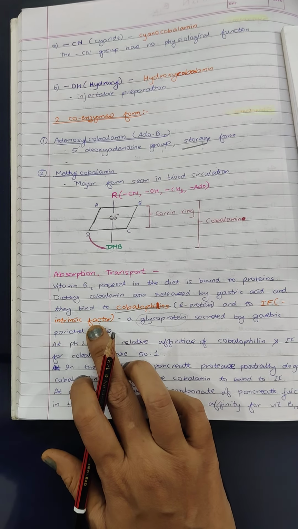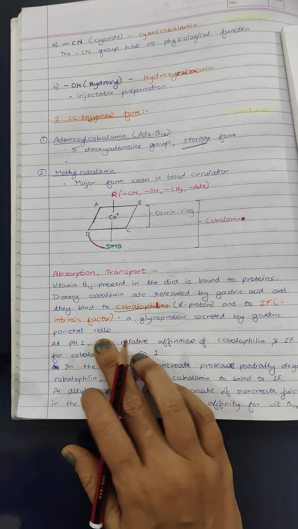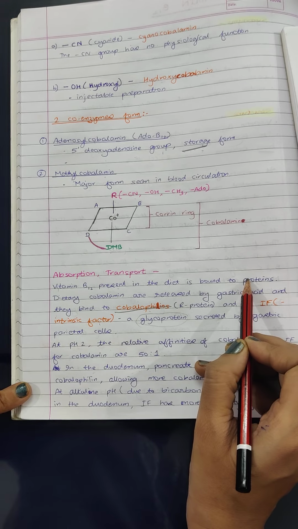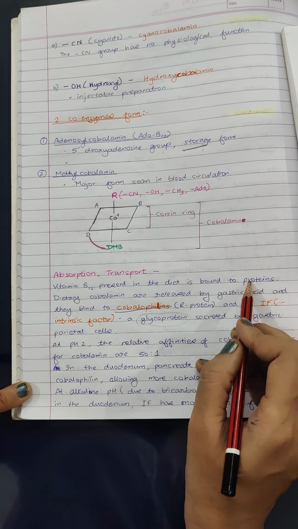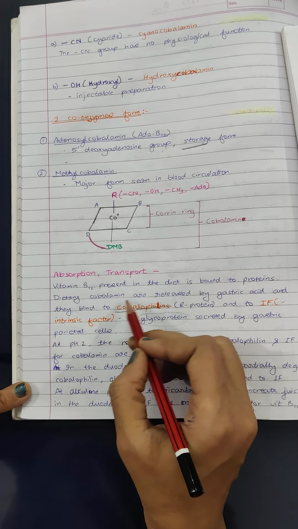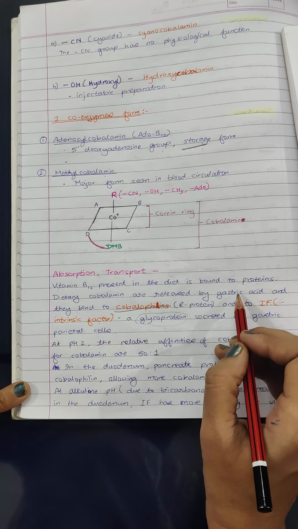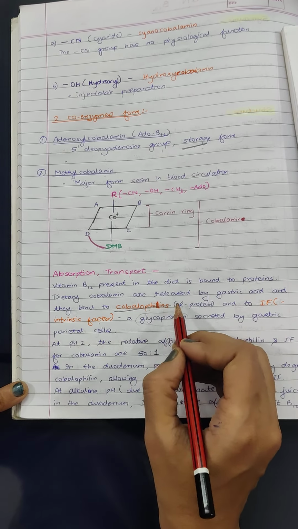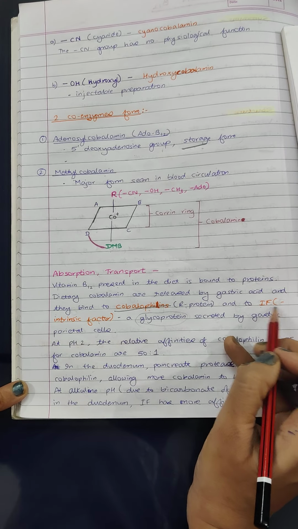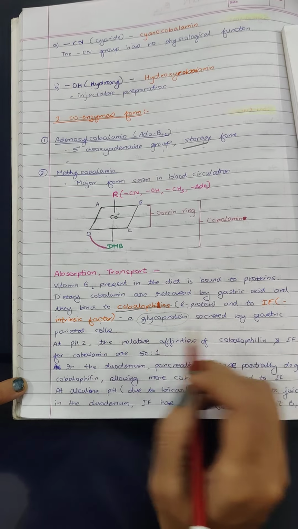This is also known as the intrinsic factor of Castle, which is a glycoprotein secreted by the gastric parietal cells. Means vitamin B12 in the diet is bound to proteins, then it is released from these proteins by gastric acid and binds to 2 factors. One is cobalophilins, also known as R proteins, and another is intrinsic factor, which is a glycoprotein secreted by the gastric parietal cells.